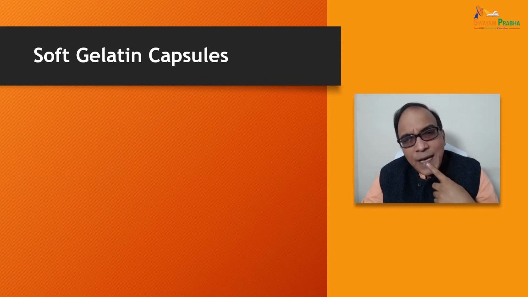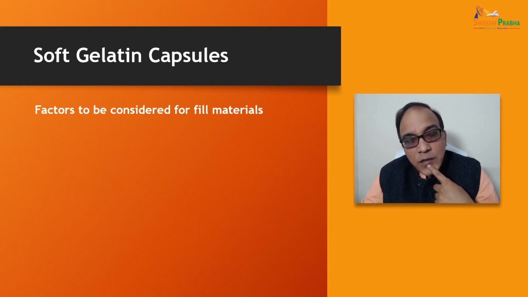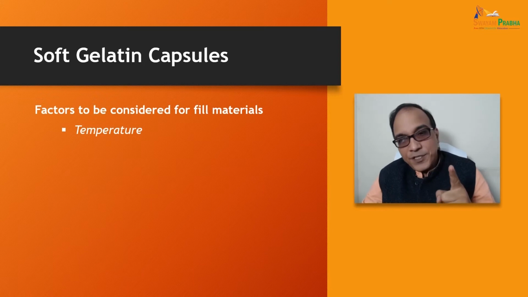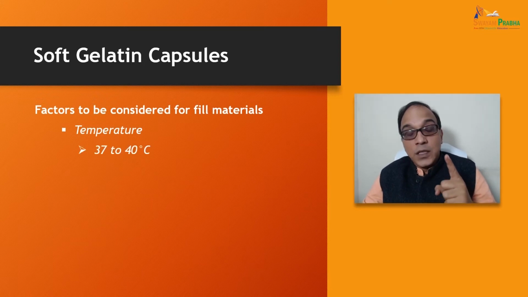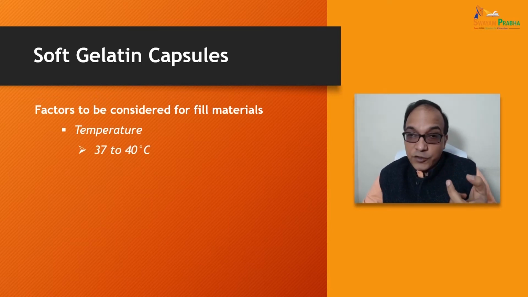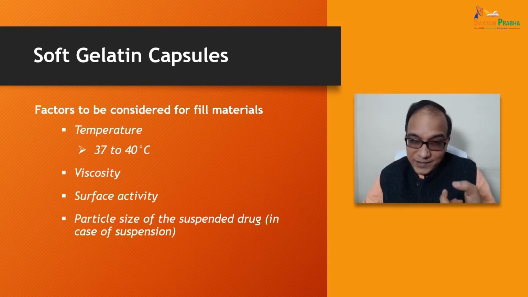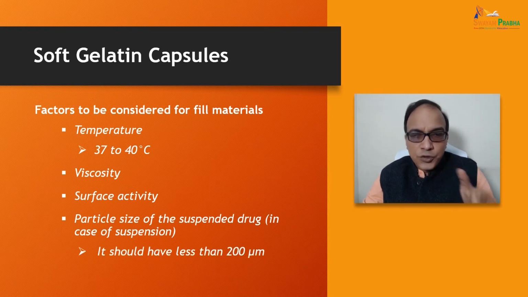Now, soft gelatin capsules, what are the factors which we must consider for fill materials? Number one, temperature within the range of 37 to 40 degrees Celsius, viscosity, surface activity, and particle size of the suspended drug in case of suspension, and it should have less than 200 micron particle size.